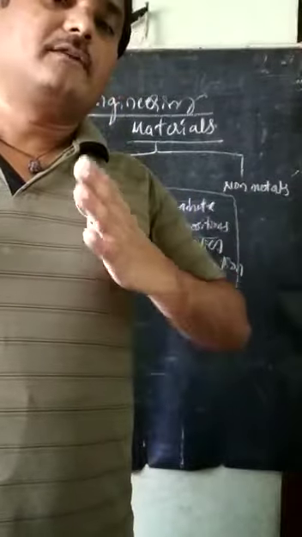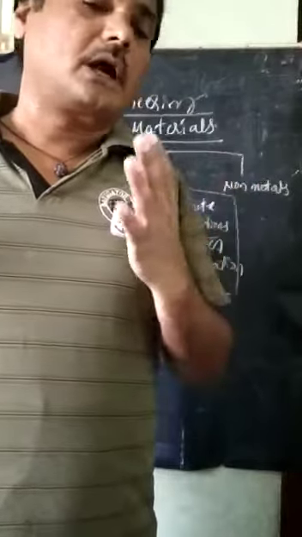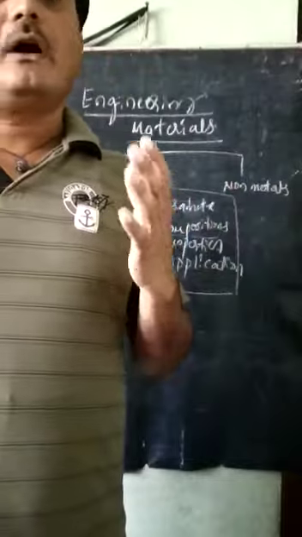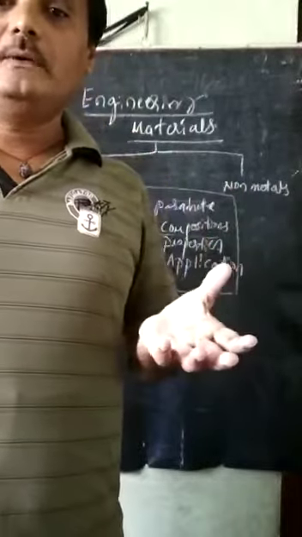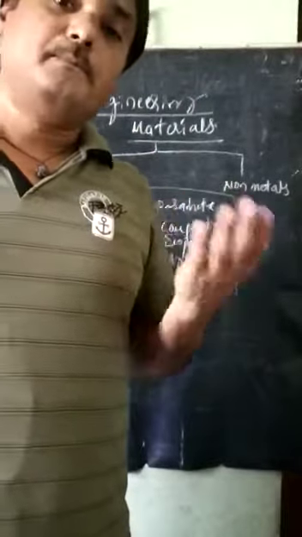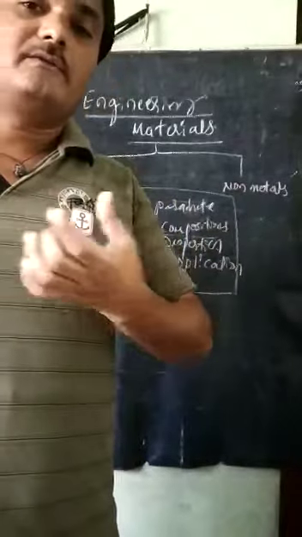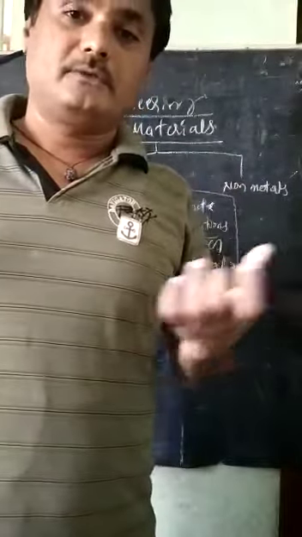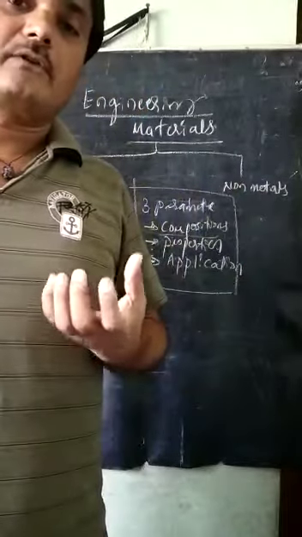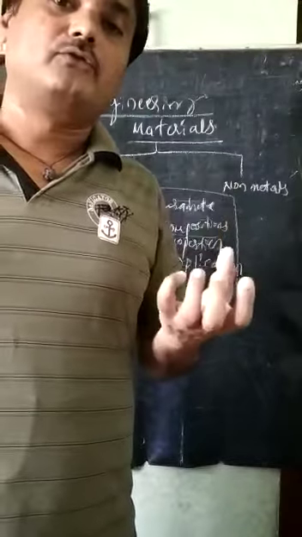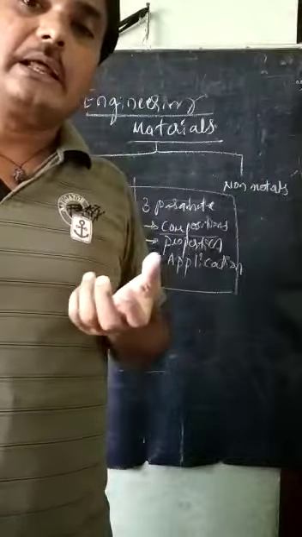And especially in the automobile sector, we are using cast iron and steel. In shipbuilding, and also in the manufacturing of train tracks, how they are built, what material is used for that, and also the rails and all.